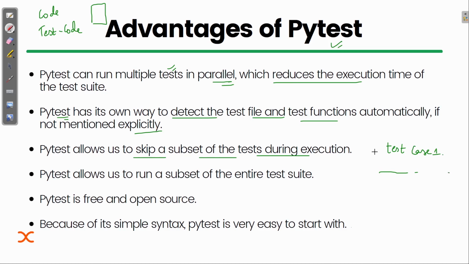It is not the case that after this there will be no execution of the other test cases. It will work the same way. PyTest allows us to run a subset of the entire test suite. Also, we can choose a specific part of our code to work like a test case.